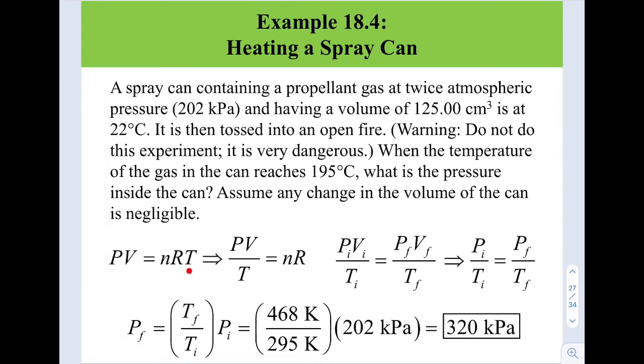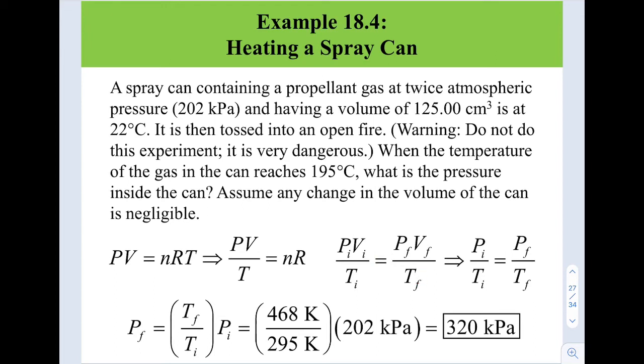So PV equivalent to nRT. So we rearrange to PV over T equivalent to nR. Okay, we know that this is constant for the very beginning of the situation at 22 degrees Celsius, and nR is the same as in the situation when it reached 195 degrees Celsius. Therefore, we can have a ratio. The nR of the initial situation is the same as the nR of the final situation. So that's why you can have a ratio like this.